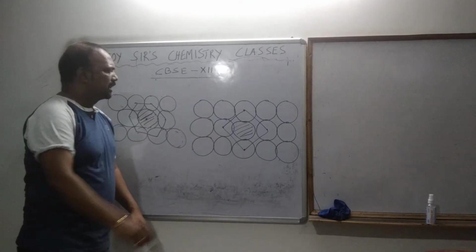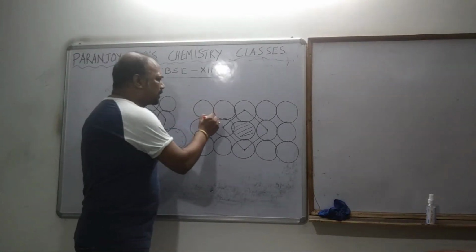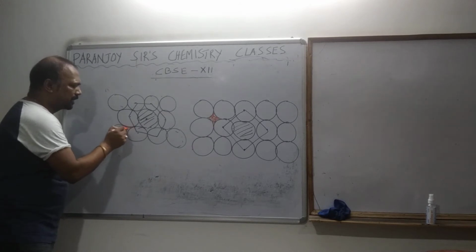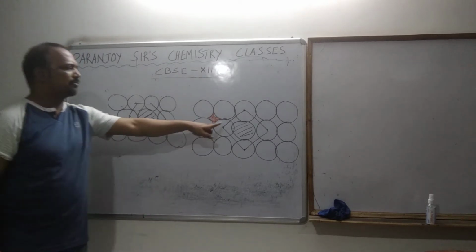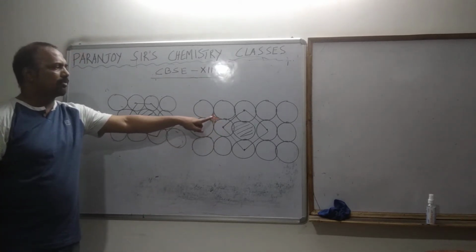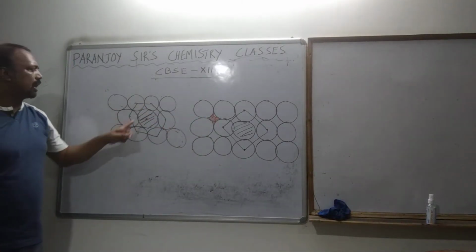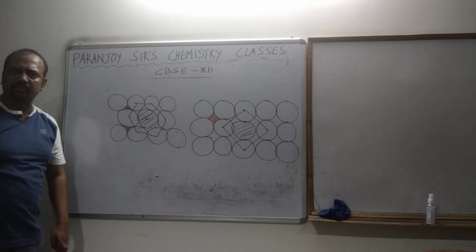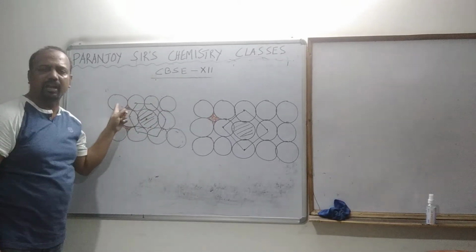When we are packing it, there is some void, some gap, empty space over here. Everywhere the empty space is there. Here also empty space is there. And you see the shape of the empty space. When it is square close packing, the shape of the empty space is square. But when it is hexagonal close packing, the shape of the empty space is triangular. So this is a square empty space, this is a triangular empty space.